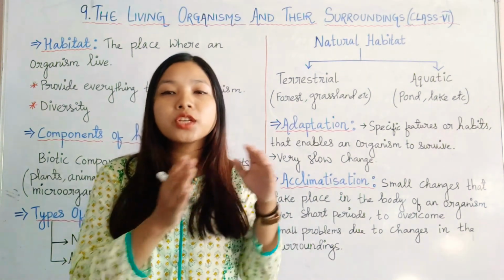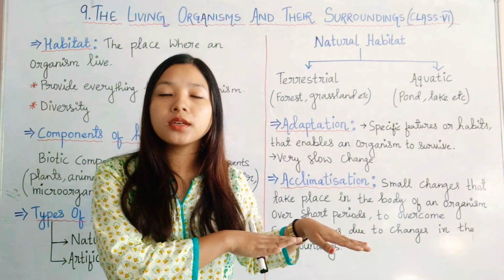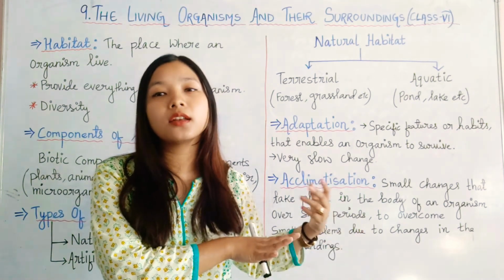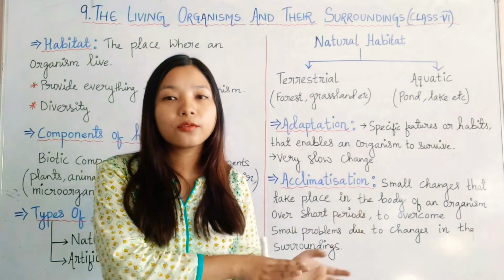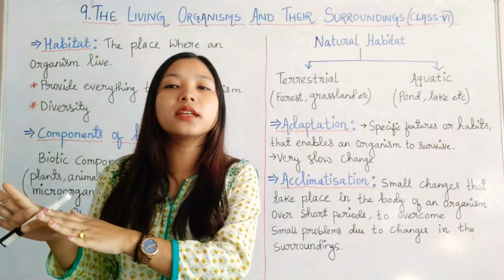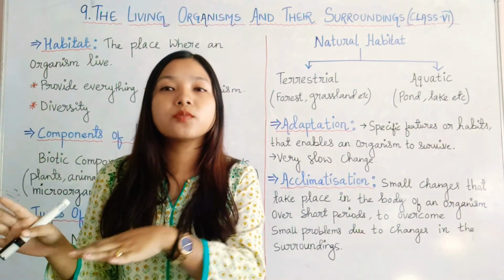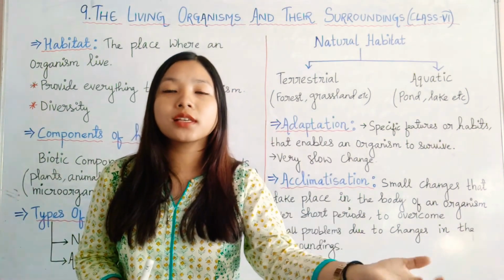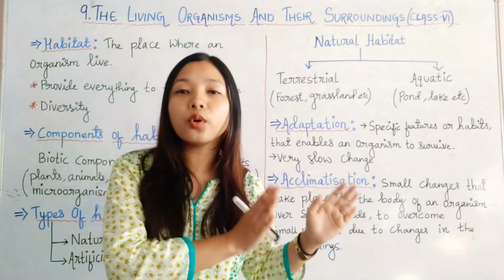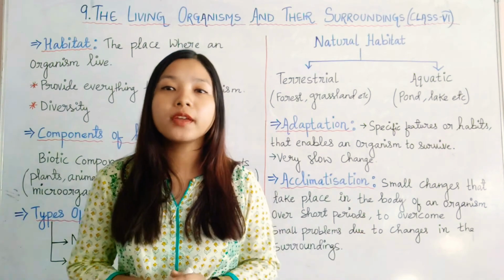Then you have to remember that adaptations for different types of habitats will also differ. For example, adaptations to survive in the water are different, like the development of the fins, tails and gills, while the adaptations for living in desert areas are different. Adaptations to live in a grassland are different. So adaptations are specific for different types of habitats.